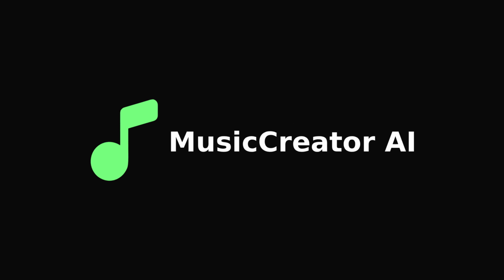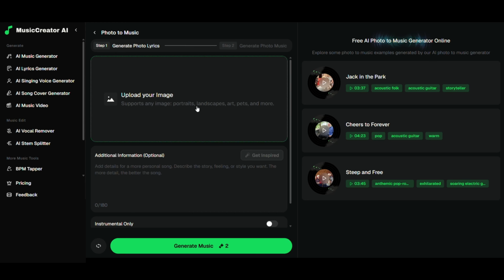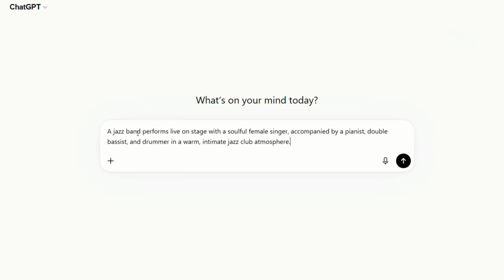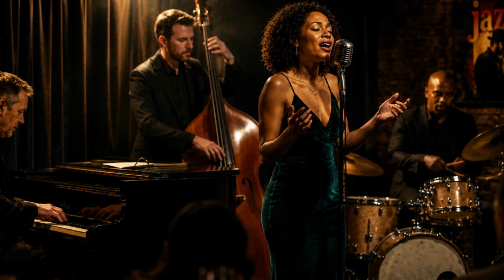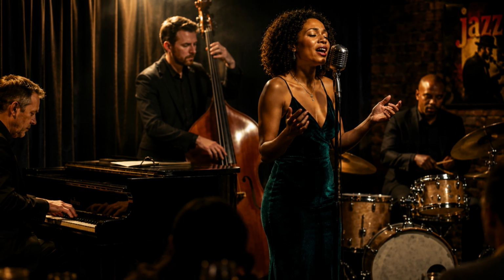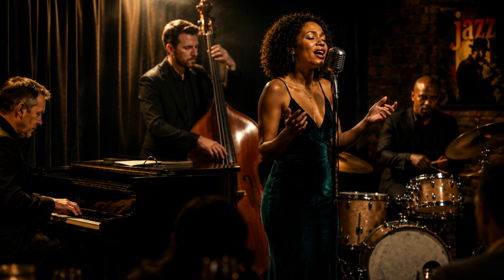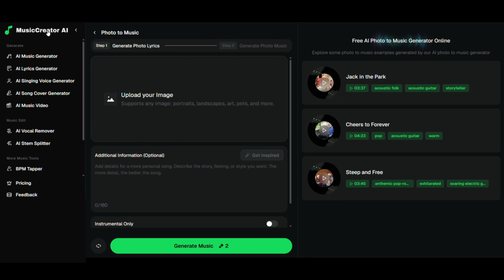The tool we're testing is MusicCreator AI, and we're going to see if it can actually turn a photo into a song that captures the same emotion. We used ChatGPT to create this image of a live jazz performance featuring a singer, a pianist, a double bassist, and a drummer. What's really interesting is that by using a single image, we can define not only the overall mood of the song, but also the instruments we want the AI to use. Now let's upload the image.